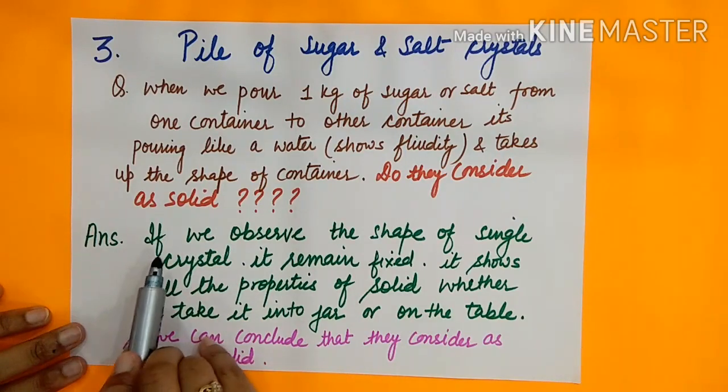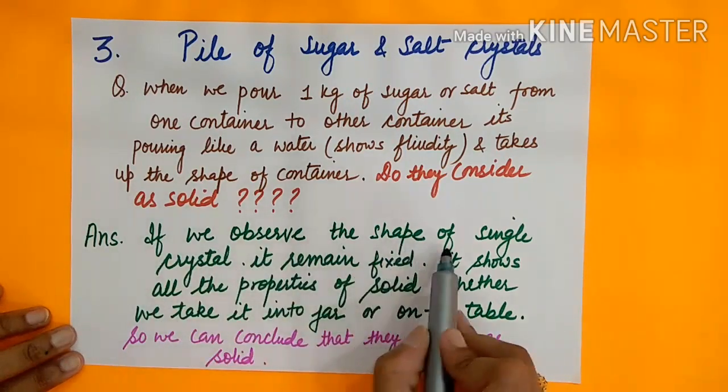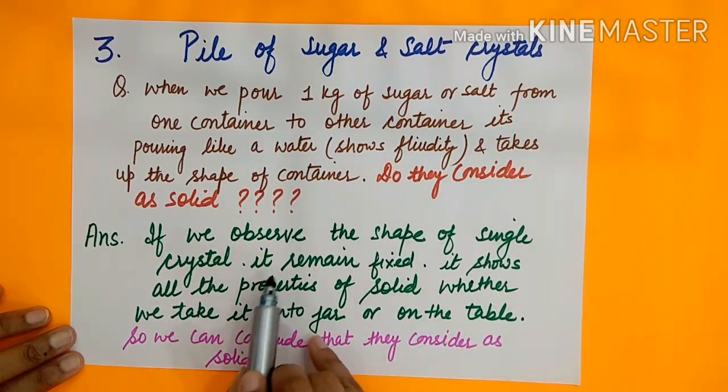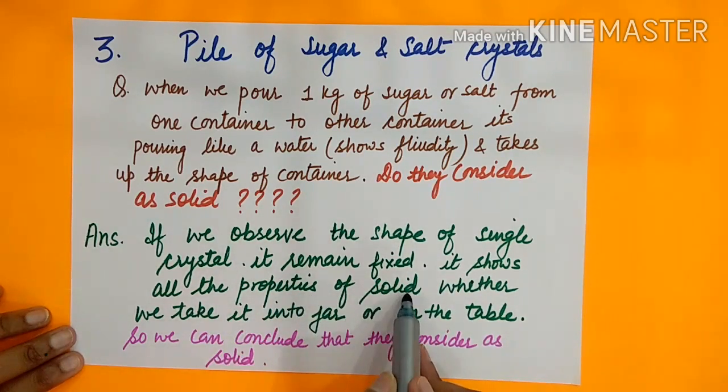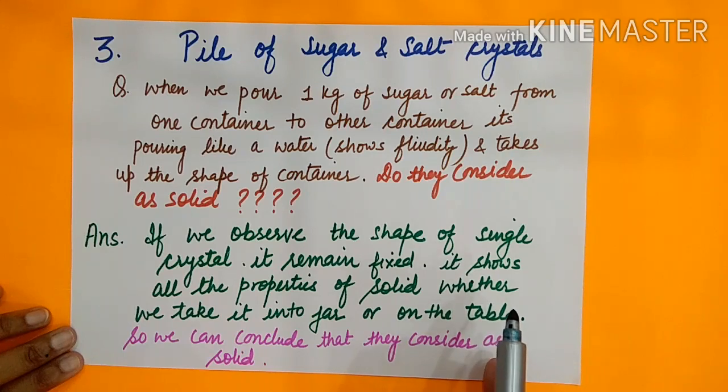So the answer is, if we observe the shape of a single crystal, it remains fixed. It shows all the properties of solid, that it has definite shape, definite volume, and it shows rigidity also. Clear? It has high density also compared to liquid.